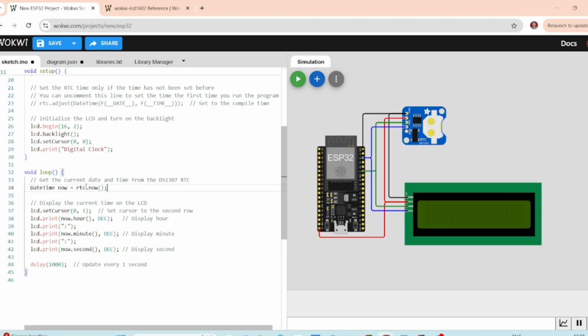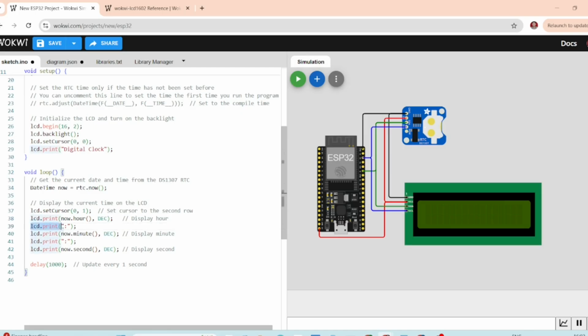The now method returns a DateTime object which contains the current time in hours, minutes, and seconds. lcd.setCursor(0,1) sets the cursor to column 0 of the second row of the LCD. lcd.print displays the current hour from the RTC object. DEC indicates that the number is printed in decimal format.